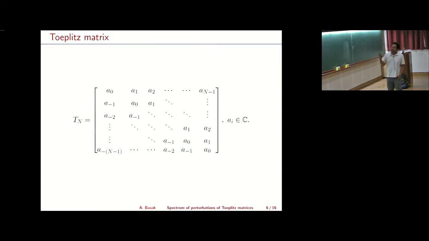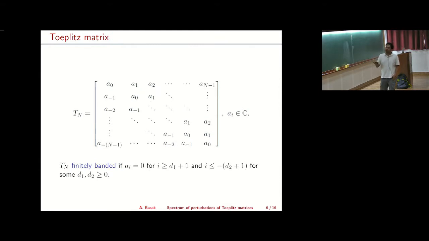So what we will really study here is the spectrum of T_n plus a noise matrix, where T_n is a Toeplitz matrix. We'll call T_n banded, or finitely banded, if there is a band structure around the main diagonal, meaning that our a_i are 0 if i is too large or if i is very small. So there are some finite d_1 and d_2 such that if i is greater than d_1 plus 1, then a_i is 0, or if i is less than negative d_2 plus 1, then it is also 0. And again, these 3 examples fit into that class.